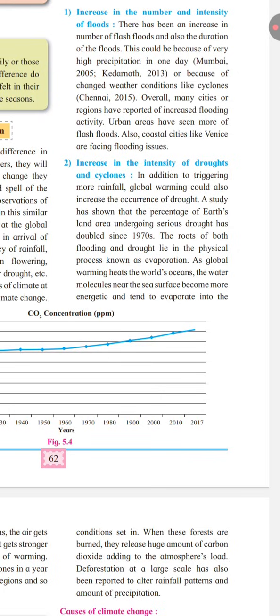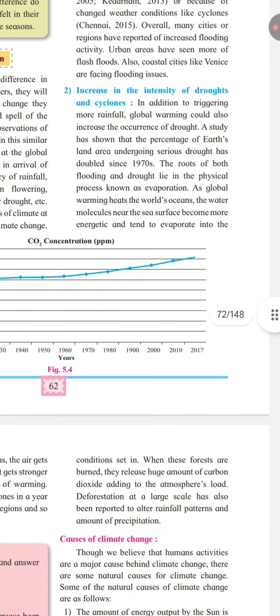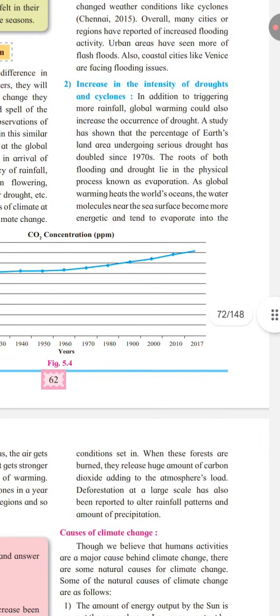A study had shown that the percentage of Earth's land area experiencing serious drought has doubled since the 1970s. Now, an interesting point is that both flooding and drought are related to the physical process of evaporation. As global warming heats the oceans, water molecules near the sea surface become more energetic. They therefore evaporate into the atmosphere more easily, and as a result, the amount of water vapor in the air increases, and this effect becomes stronger with every additional degree of warming.